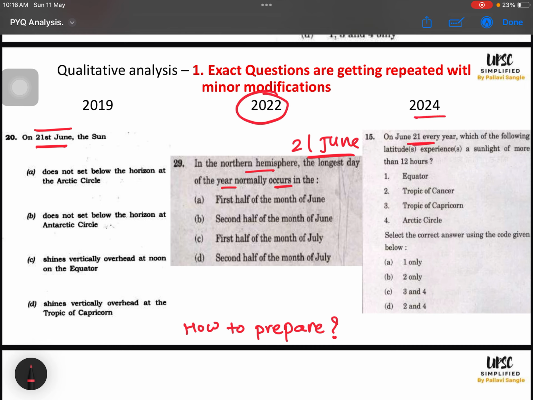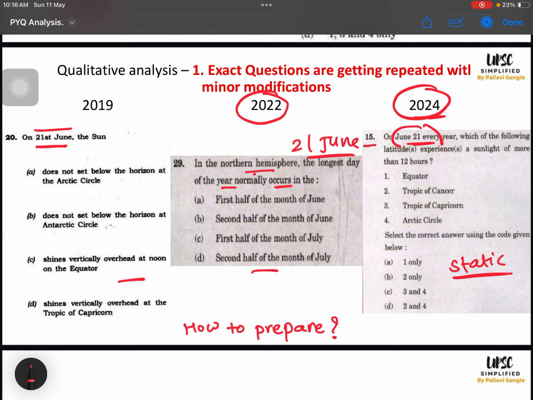I myself solved the 2022 and 2024 questions in the exam hall, and I had prepared this PYQ. I know the theme. For me, the 2024 question 15 was a cakewalk. For a person with static knowledge, this question is very much doable, but I have the added advantage and confidence that I know this theme repetitively. I prepared it repetitively with focus on 21st June content and data. For me, it is confident solving in the exam hall compared to the person who is solving it for the first time.